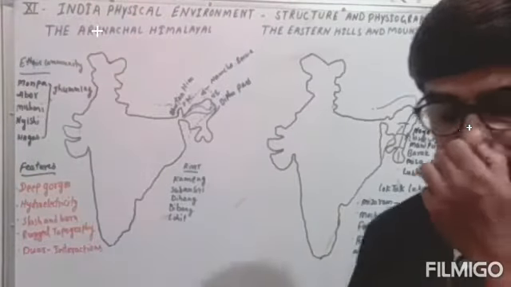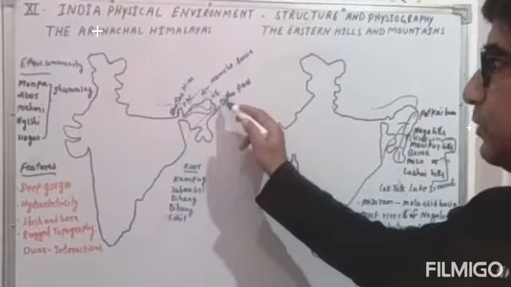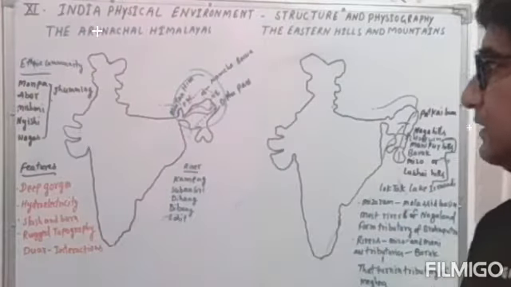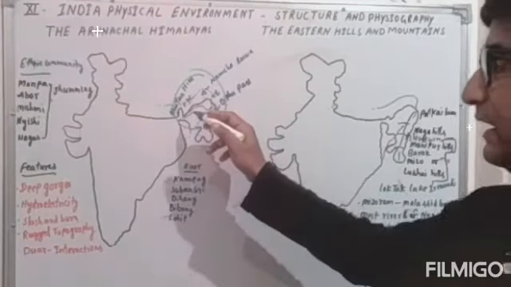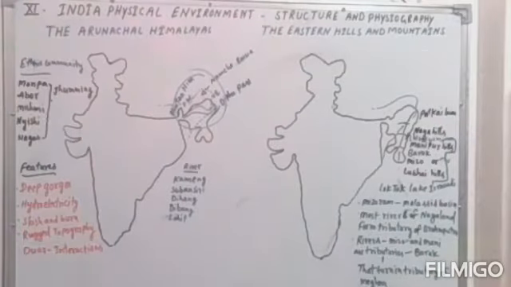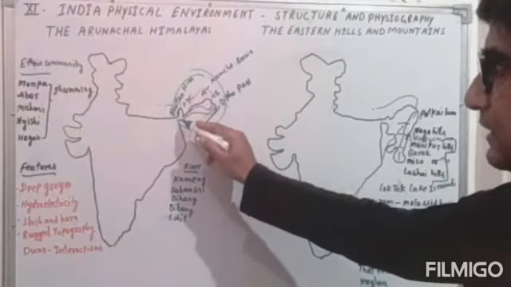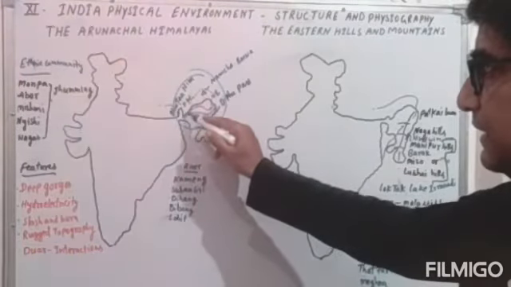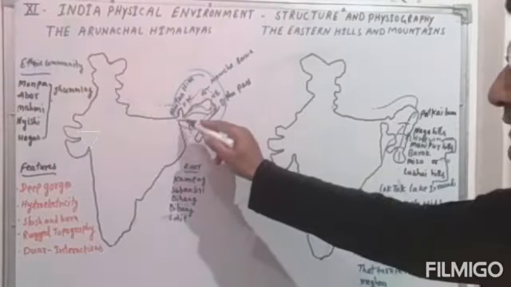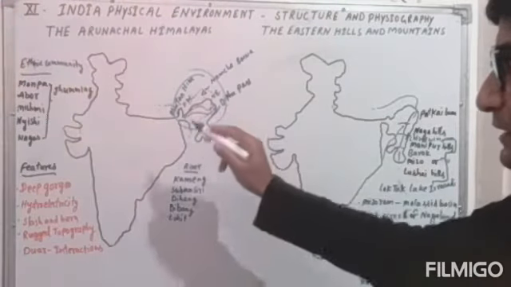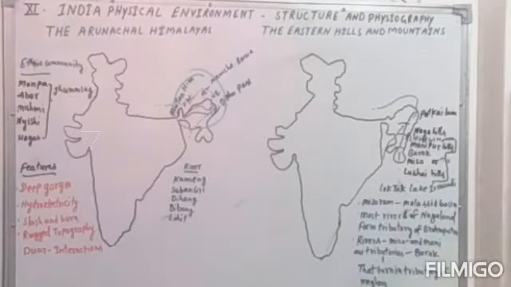First, you will see the Arunachal Himalaya, which extends from the Bhutan Himalaya to the Diphu Pass. These are the two places between which the Arunachal Himalayas extend, and it has a latitudinal extent. They run in a southwest direction, expanding and moving toward the northeast. So this is the way of these mountain ranges, turning from southwest and moving towards the northeast direction. That is a very important thing.